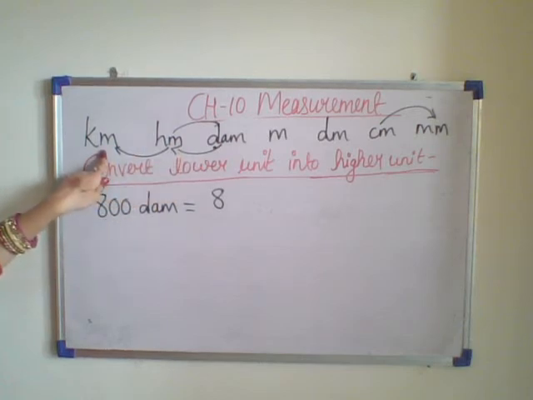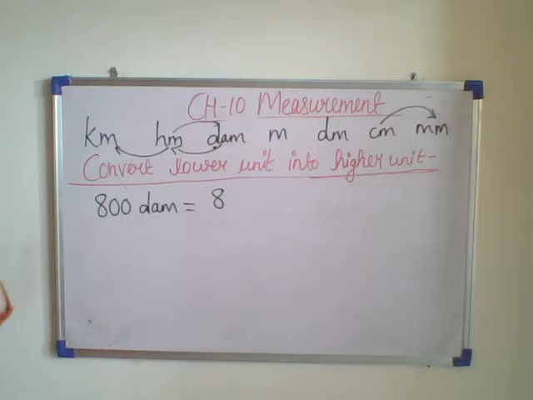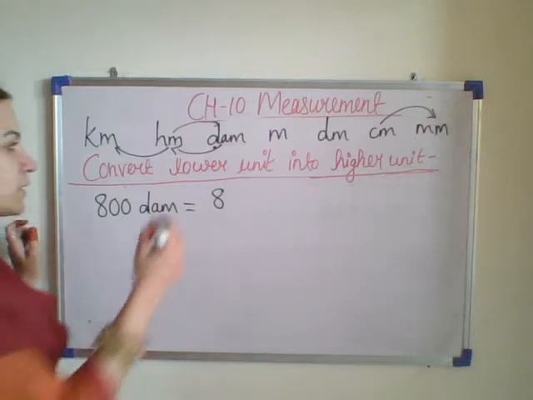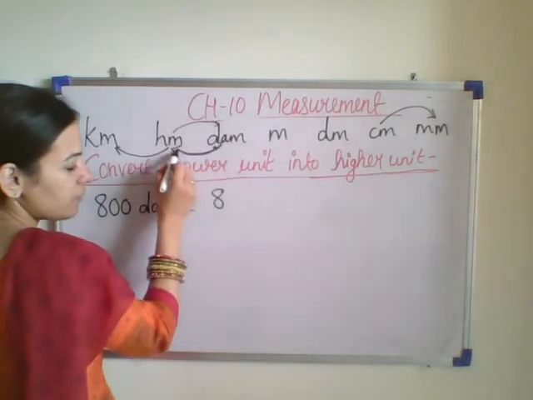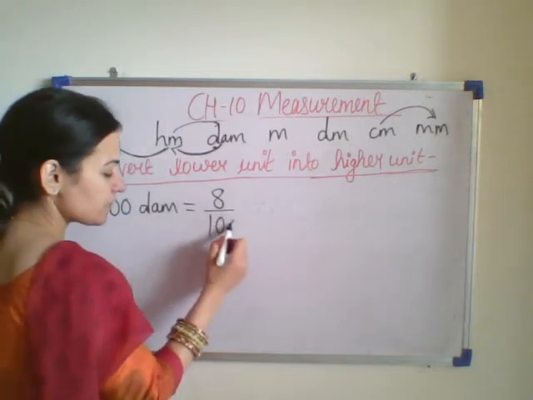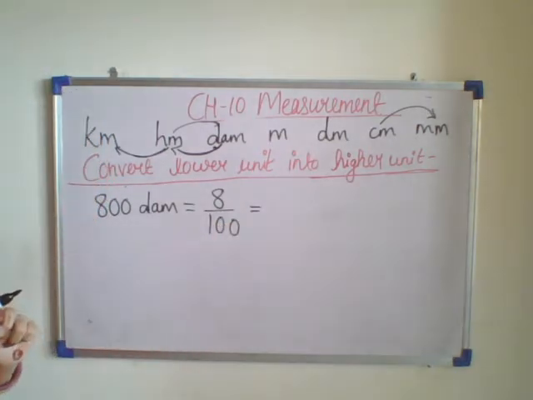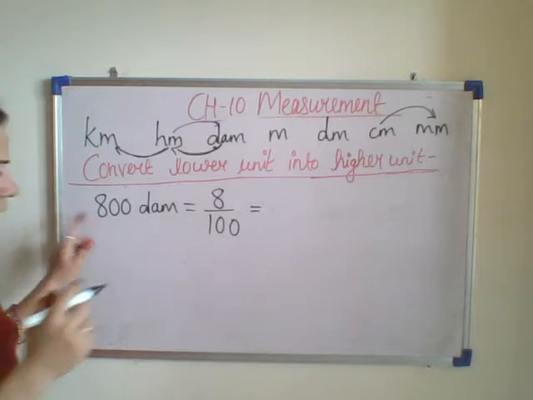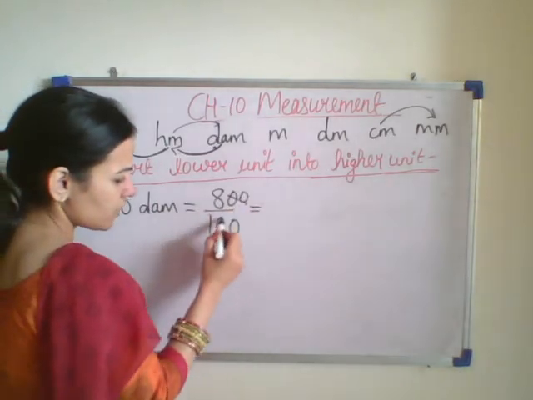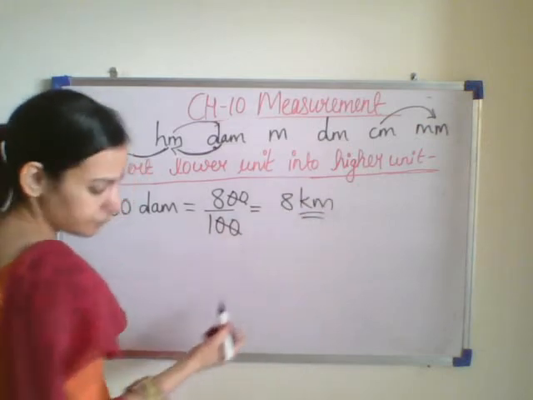Kilometer is 2 steps to the left of the decameter. So we will be dividing it by 100 because it is 2 steps away. So 1 time and then 2 times. So I will be dividing this by 100. When I divide 800 by 100, the 0 and 0 get cancelled and it is 8 kilometer.